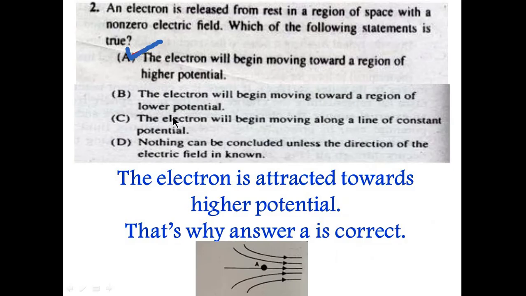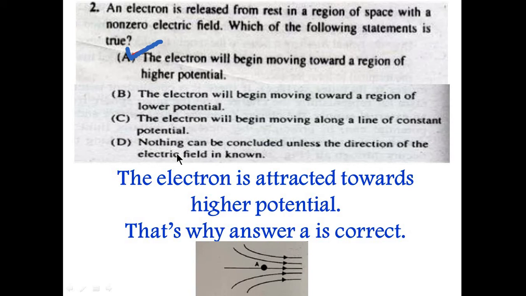So here the question is: an electron is released from rest in a region of space with a known non-zero electric field. Which of the following statements is true? The electron will begin moving towards a region of higher potential, or it's moving towards a region of lower potential, or the electron will begin moving along a line of constant potential, or nothing can be concluded unless the direction of the electric field is known.